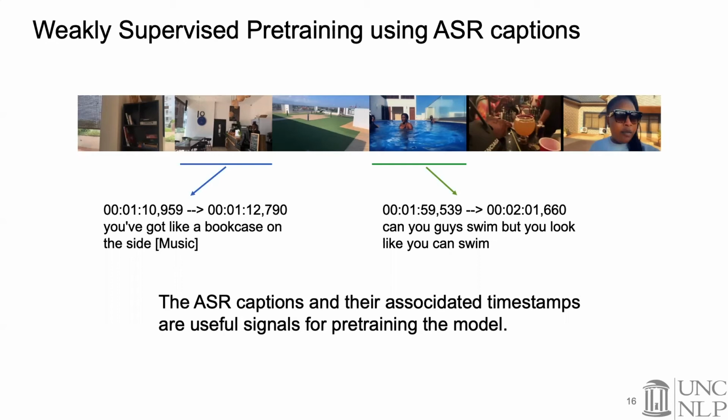For example, you see that in this clip, the first caption sentence is "you've got like a bookcase on their side." As you can see here, there's a correspondence between the ASR caption content and the video content, which can be leveraged by the model to train the parameters.